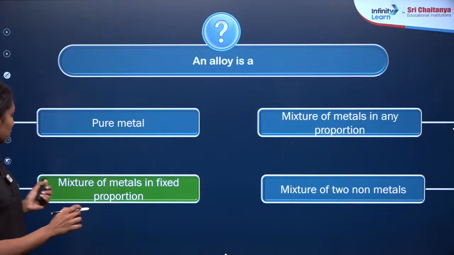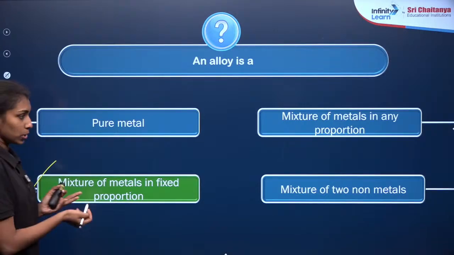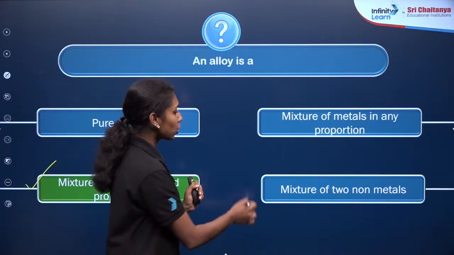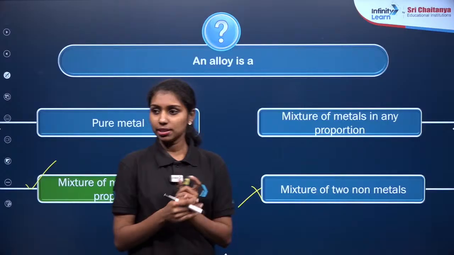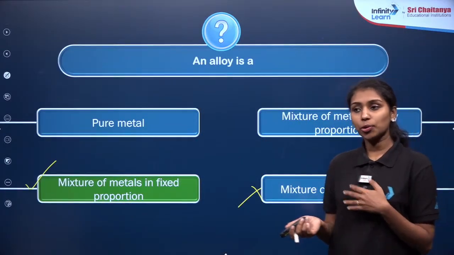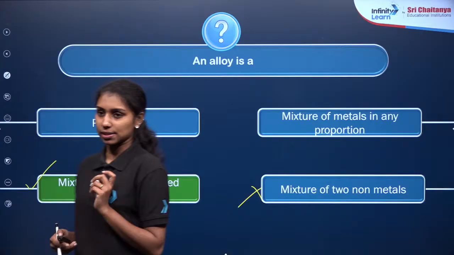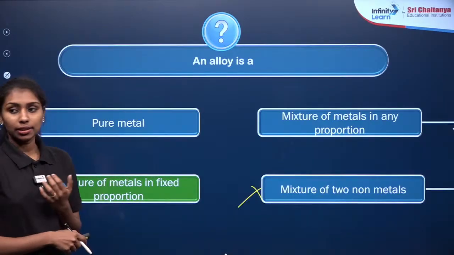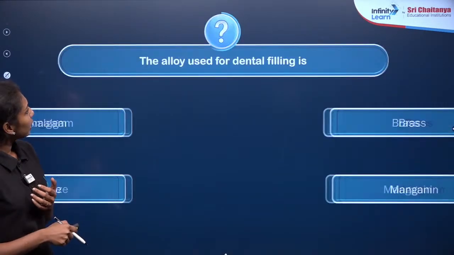Okay, here our answer will be mixture of metals in a fixed proportions. So now you can understand the mixture of two non-metals cannot be an alloy, right? If you are going through the table also, you cannot see any examples for the non-metals. Non-metal mixturing, right?